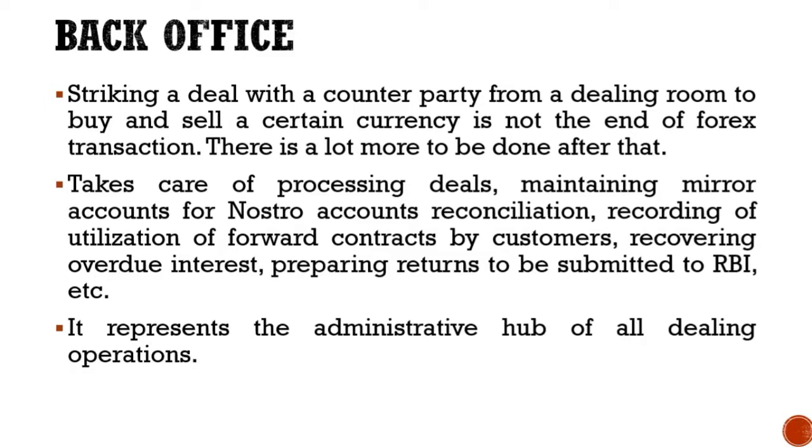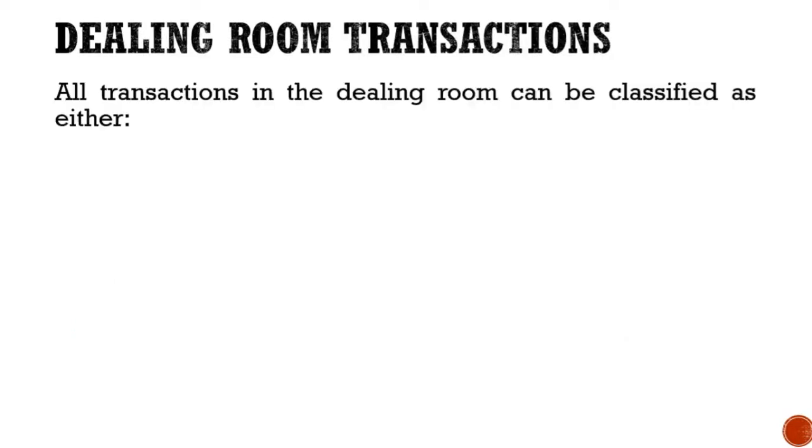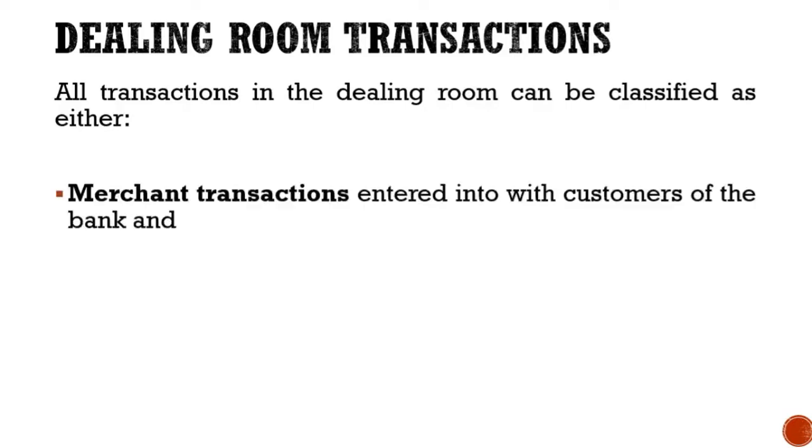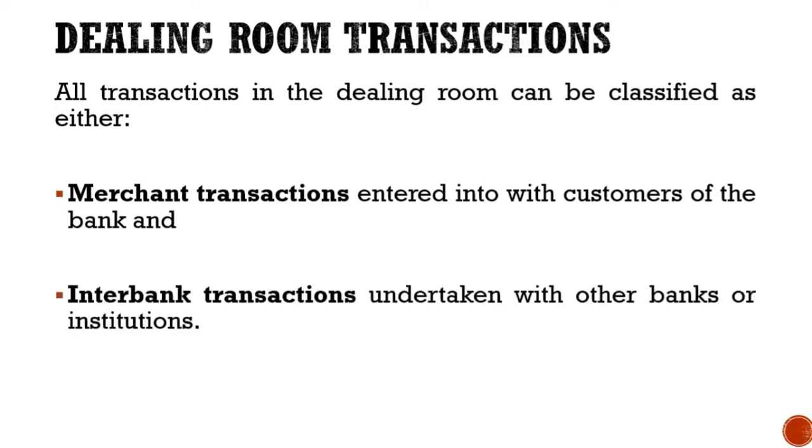So these were the various offices, which are present in a dealing room. Now let us understand the dealing room transaction. All transactions in the dealing room can be classified as either number one, merchant transactions, they are entered into with customers of the bank, and second, the interbank transaction undertaken with other banks or institution.